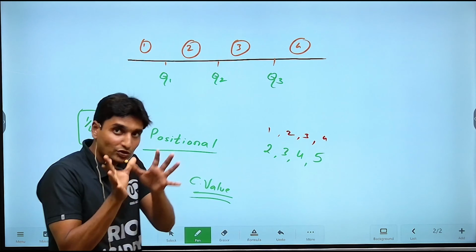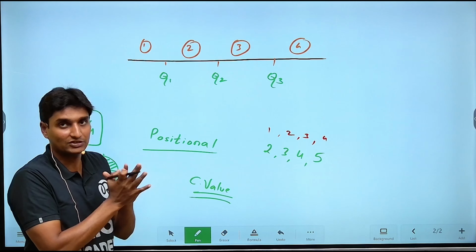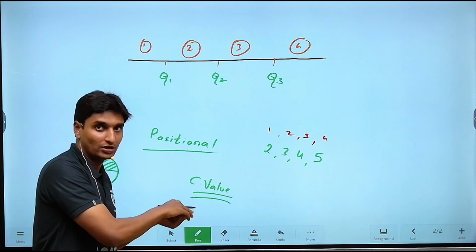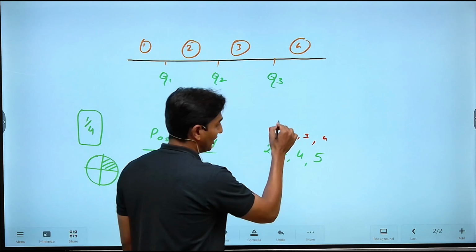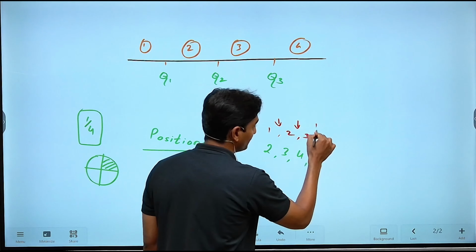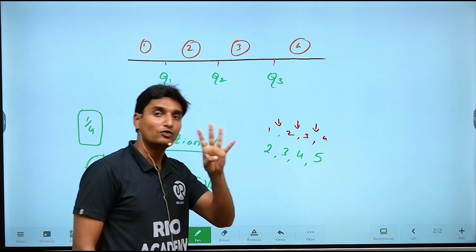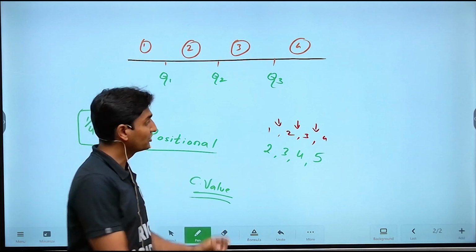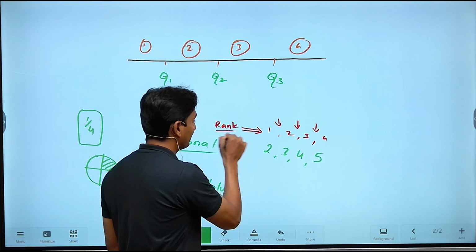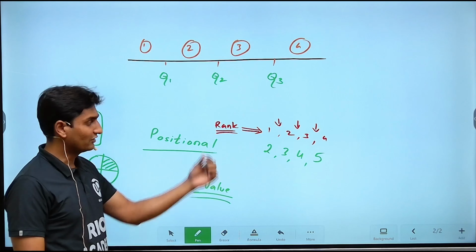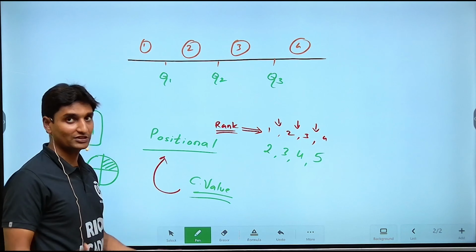So with respect to the position, the middle position is what we have seen in the previous session with respect to median. But now, with respect to the quartile, we are going to find out which are the 3 points that divide the given series into 4 equal parts, again on the basis of rank. We are going to deal with everything on the basis of rank, on the basis of position. Finding the central value on the basis of position is known as positional averages.